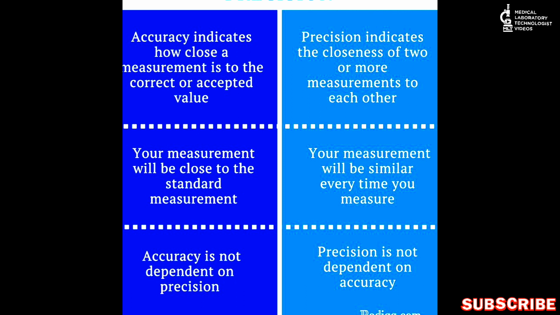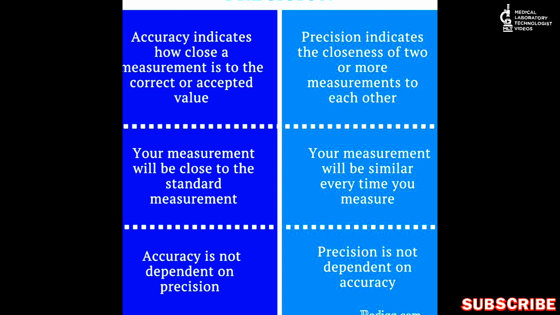If all result values are close to the target value, for example the target was 20 milligram per dL and your results also came 20, 19.8, 19.9, like that, or you got all results 20 only, it means that your value is very close to the accepted value. It means that it is highly accurate. So that will be the accuracy. Accuracy indicates how close a measurement is to the corrected or accepted value.